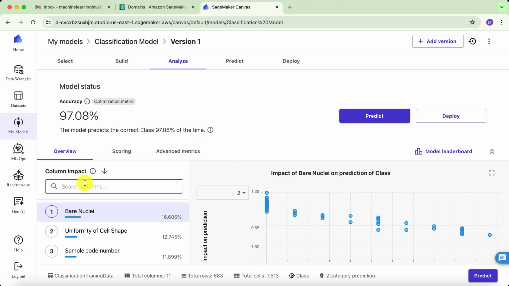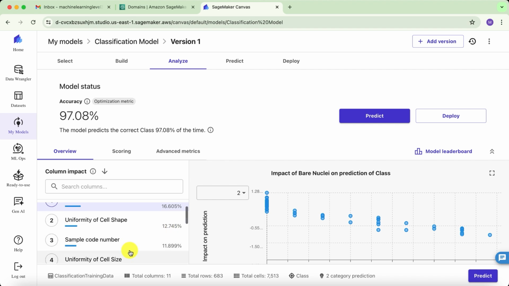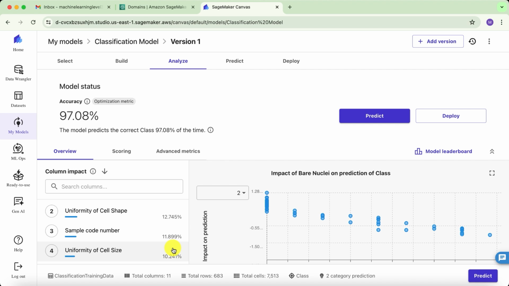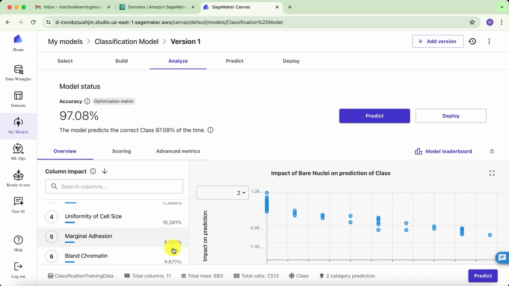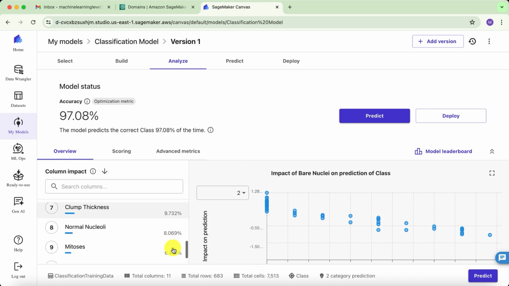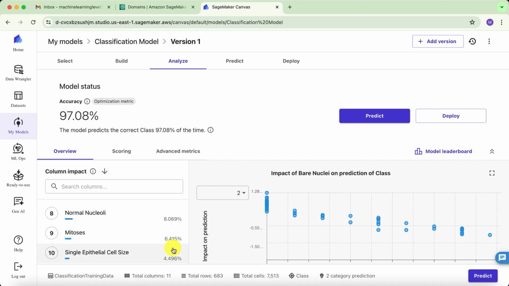So this time the winning feature is the Bare Nuclei with 16.605%. Then we have the uniformity of cell shape, 12.745%. Sample code number, surprisingly, 11.899%. Uniformity of cell size, 10.241%. Marginal adhesion, 9.927%. Blind chromatin, clump thickness, normal nuclei, mitosis, single epithelial cell size.